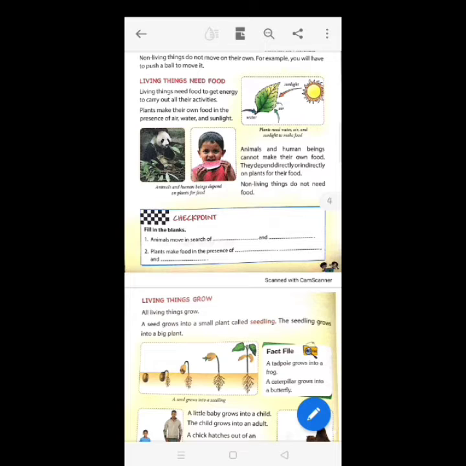Plants make their own food by the process of photosynthesis, and animals get their food from plants and other animals. So, in one way, we all are dependent on each other for food and water. Next,